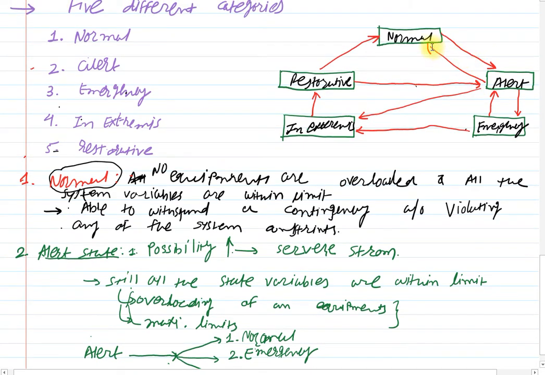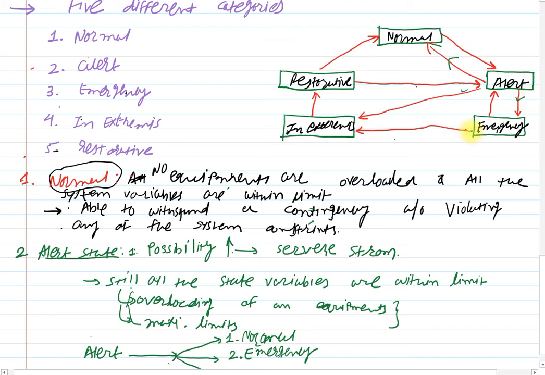The fault may be of a transient nature, just because of a lightning stroke or switching. Clear? So it will be directly transferred from the alert state to the normal one. Clear? Alert state to the normal one. It will be transferred into the emergency state if the fault is a major one. Clear?